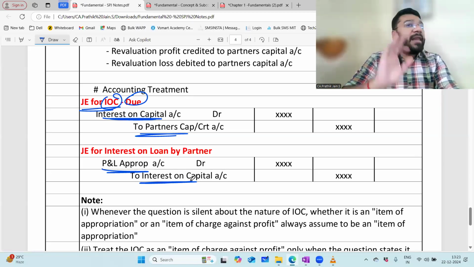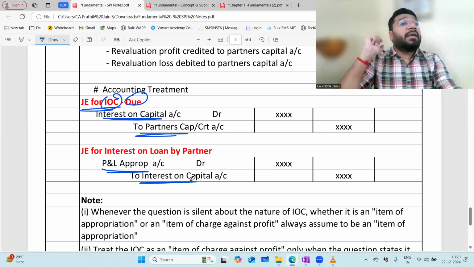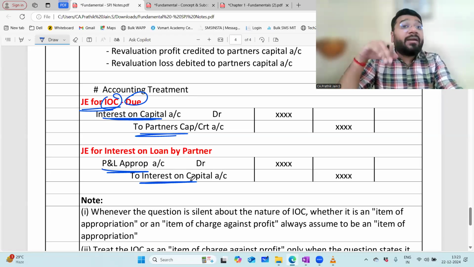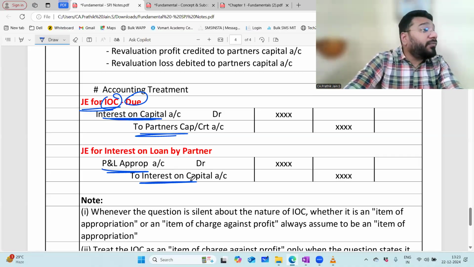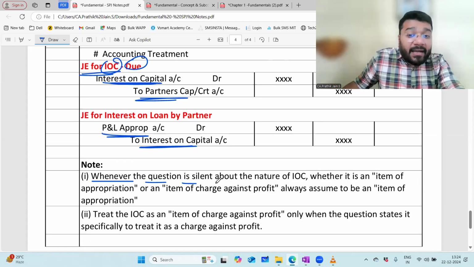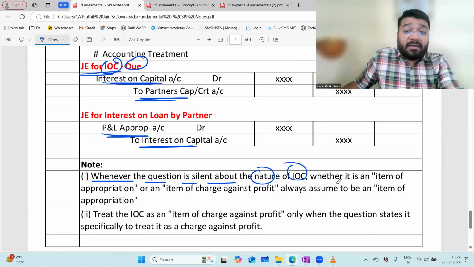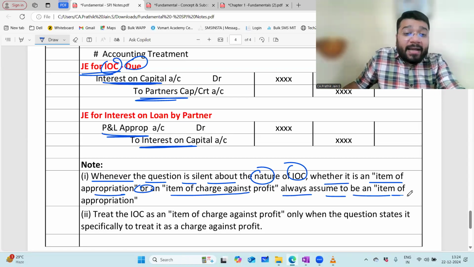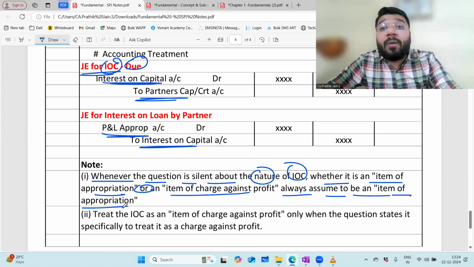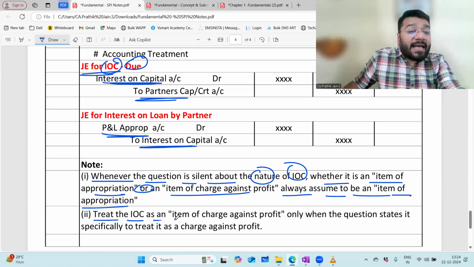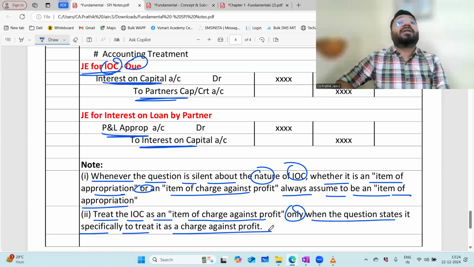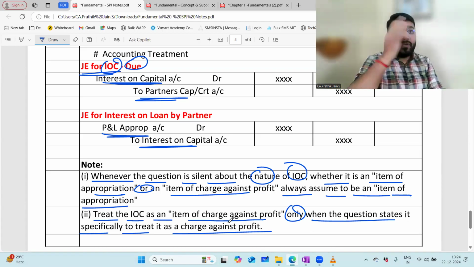Sir, the question says calculate IOC at 10%, but the question is not telling whether this IOC is an item of appropriation or should I treat it as a charge against profit. The question is silent. What should I do? Always treat it as an item of appropriation. Whenever the question is silent about the nature of IOC, that is, whether it is an item of appropriation or a charge against profit, always assume it to be an item of appropriation. If you assume this as an item of appropriation, it goes to your P&L appropriation account. Treat IOC as a charge against profit only when the question states it specifically. What is charge against profit? You discussed this already in the last class.